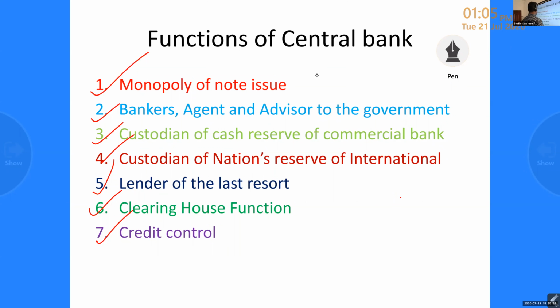That is custodian of cash reserve of commercial banks, meaning a certain percentage of time and demand liabilities are kept with the central bank.